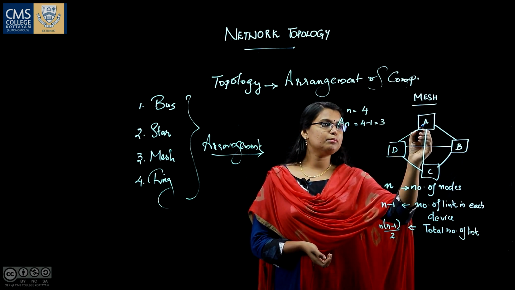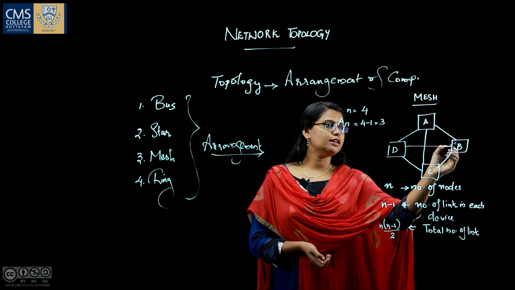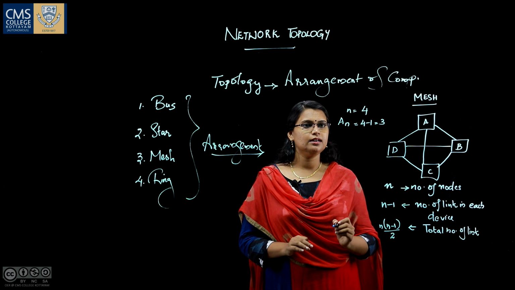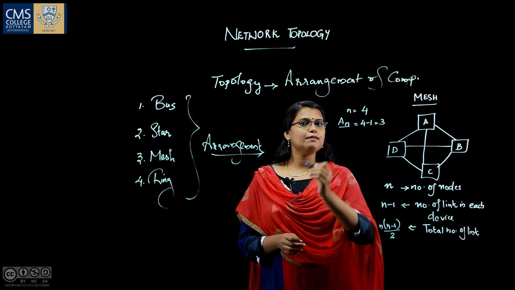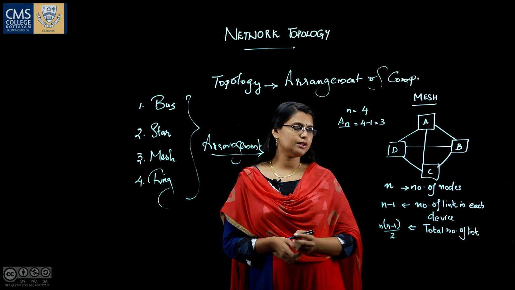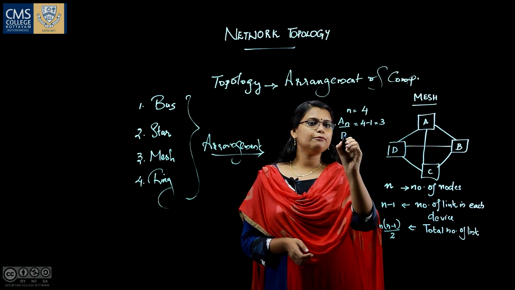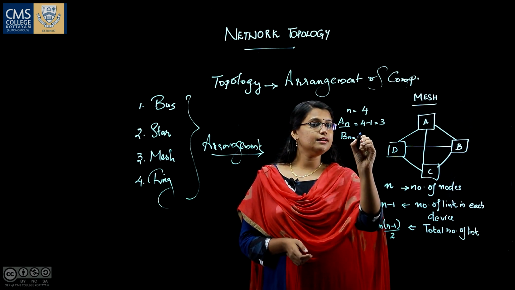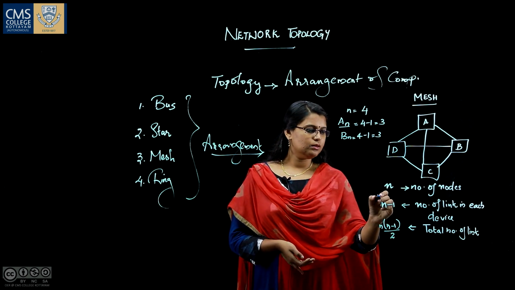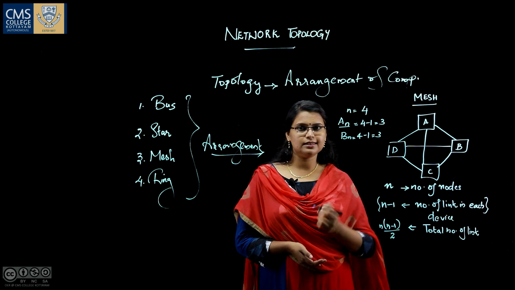This is A. The links from A are: A to B, the first link, A to C, the second link, and A to D, the third link. So the number of links in A will be n minus 1, or 4 minus 1, that is 3. Now, the number of links in B will again be 4 minus 1, which is equal to 3. So this formula is satisfied.